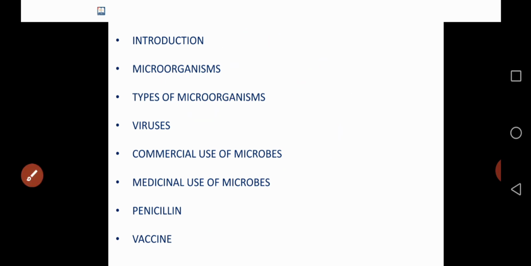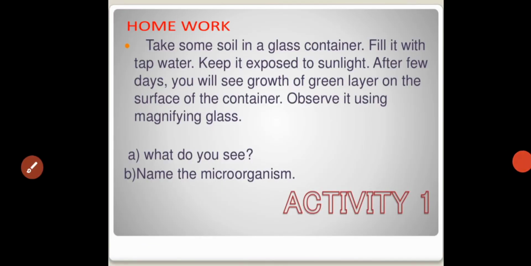I will give you one more question. Take some soil in a glass container, fill it with tap water, and keep it exposed to sunlight. After a few days, you will see a green layer growing on the surface of the container. Observe it using a magnifying glass. Where do you see the green colored patches, and also name that type of microorganism. Only one question, one activity for you as homework.